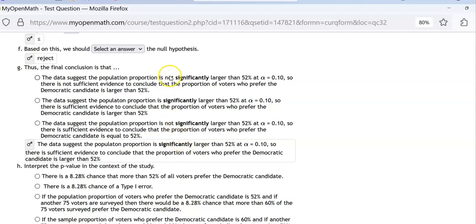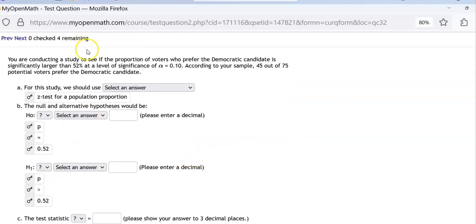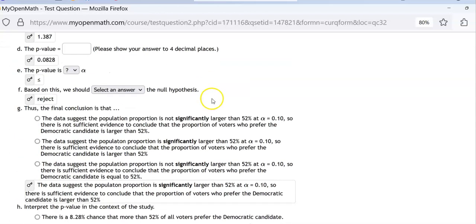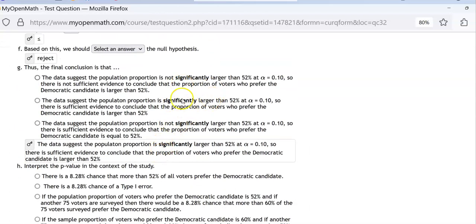But you have to read them. You have to read them carefully. And you have to basically pick the best option that describes that we're going to either, and or both, reject that it's 52% or accept that it's larger than 52% or some combination of both. You just have to read them. I don't have a magic wand to tell you how to identify the correct answer. I really don't, because all the answers are going to be written differently.